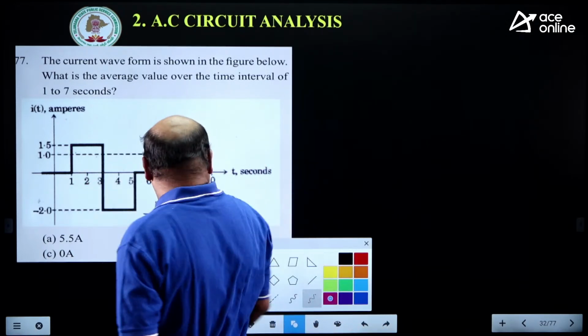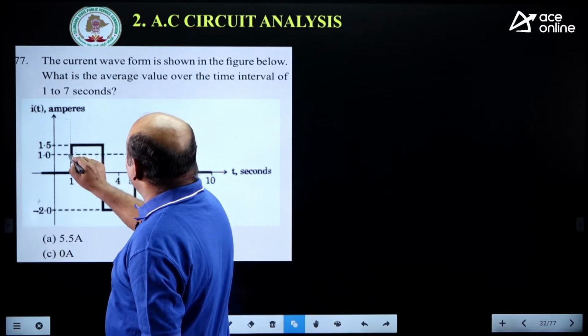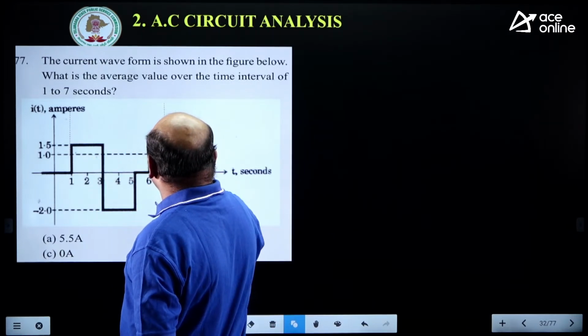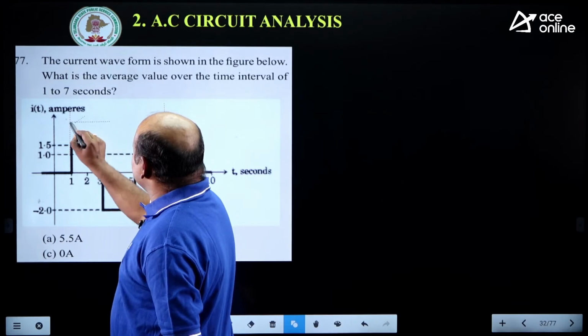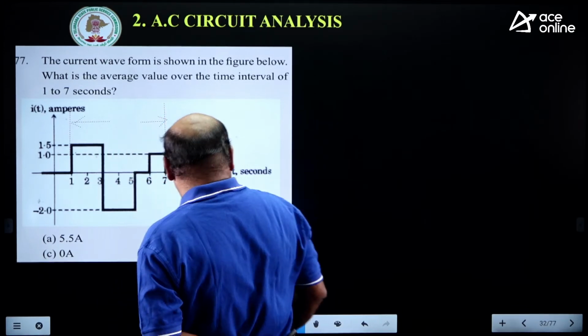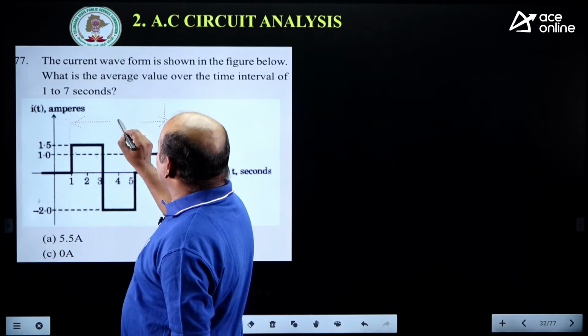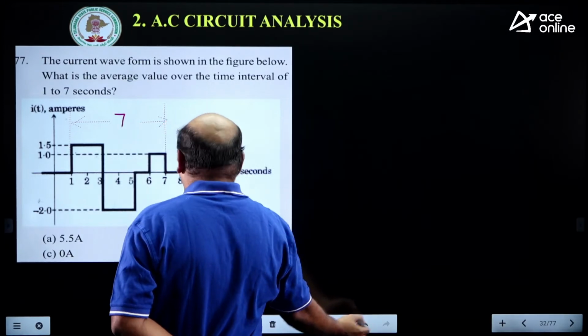Right. This one we need to concentrate on, 1 to 7 seconds. By taking this one, 1 to 7 means what? 6 seconds, right?